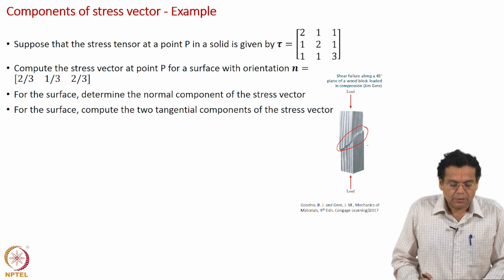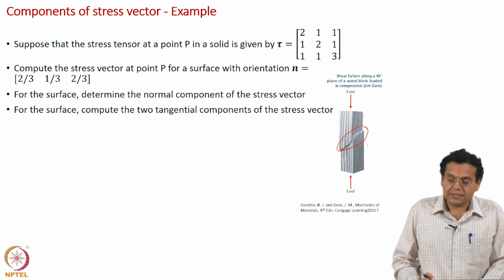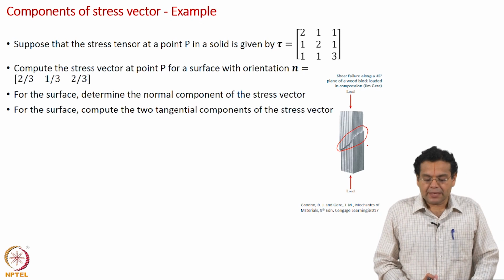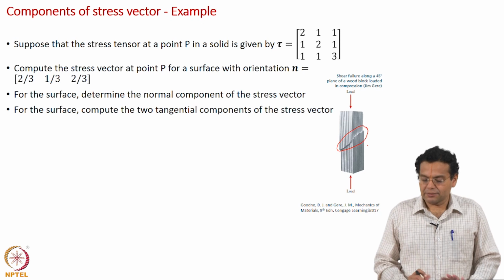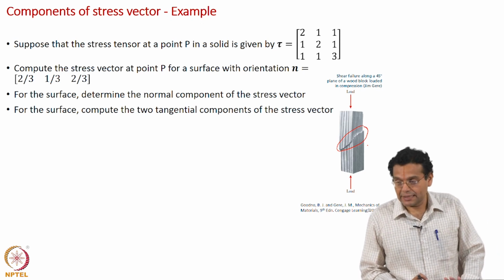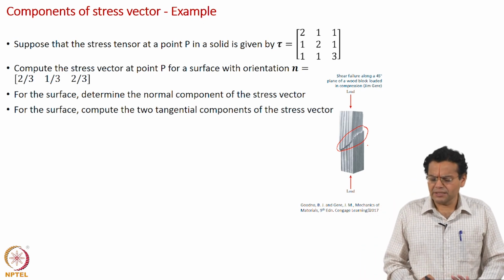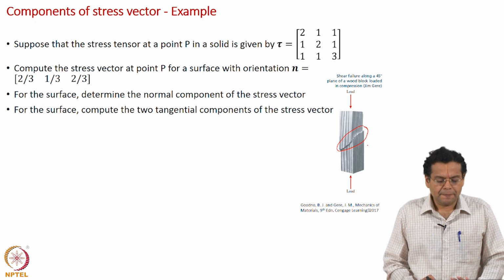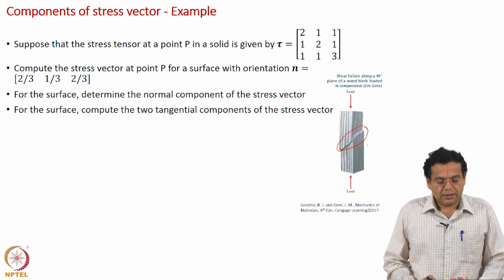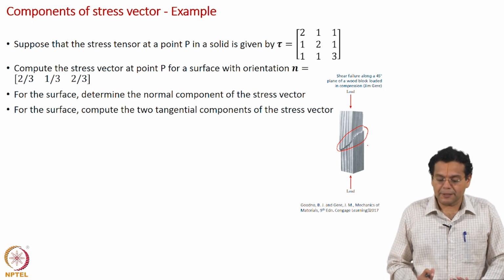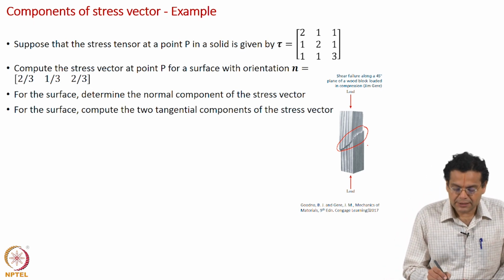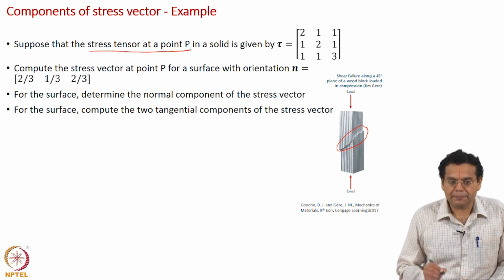Now suppose that the stress tensor at a point in a solid is given by this matrix. We are given all the 9 components of the stress tensor. Then we are asked to calculate the following: compute the stress vector at point P. What is to be noted is that the stress tensor at point P is given.